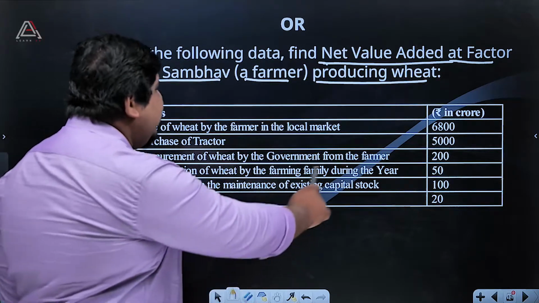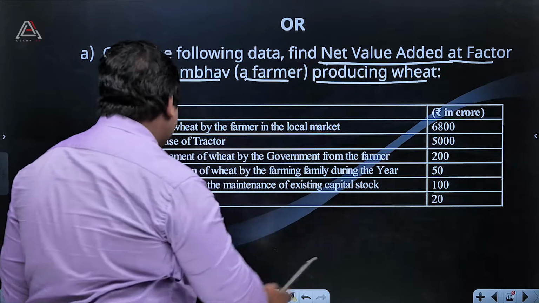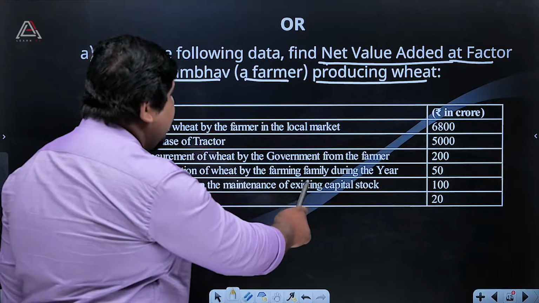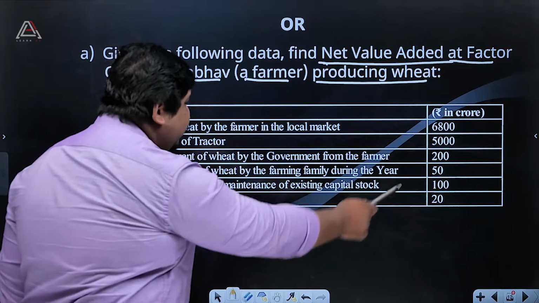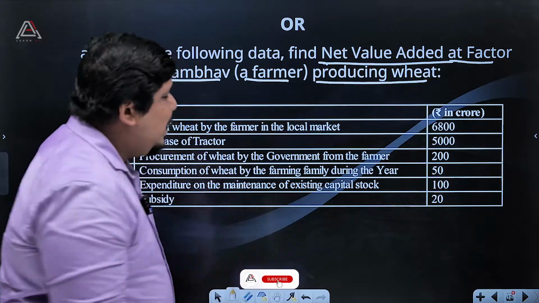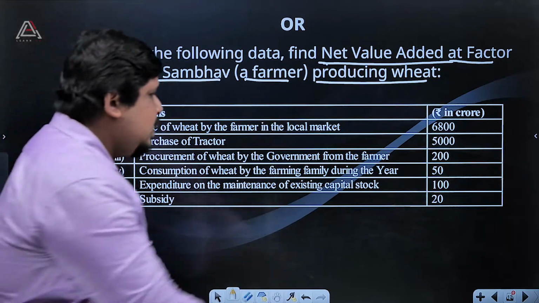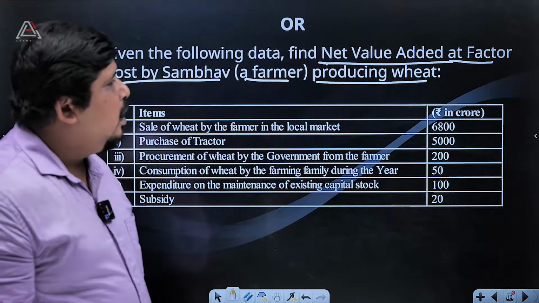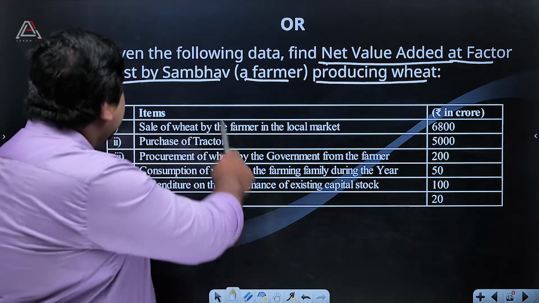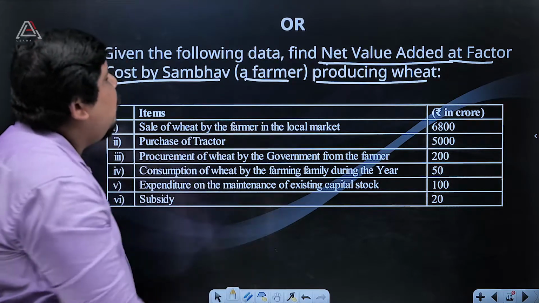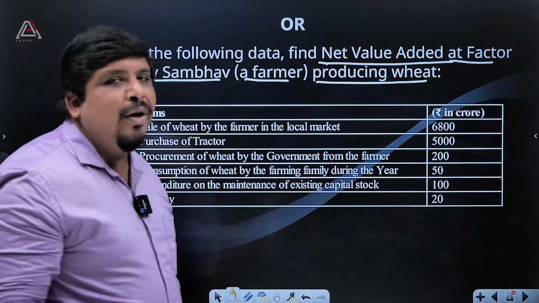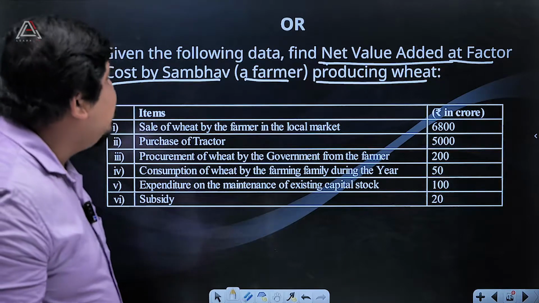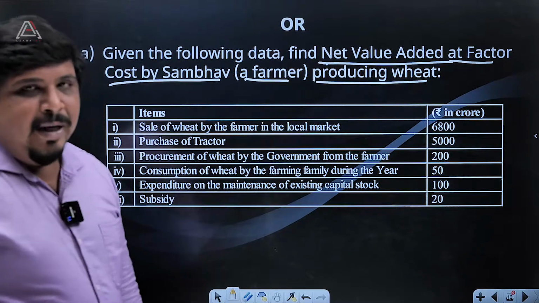Then procurement of wheat by the government from farmer, 200. Consumption of wheat by farming family during the year, 50. Then expenditure on the maintenance of existing capital stock, that is 100. Subsidy, 20. And what is the question? The A part is saying that given the following data, find net value added at factor cost.